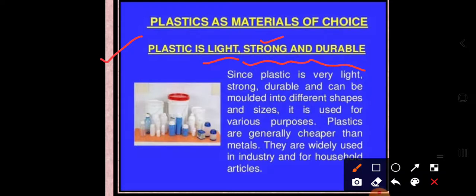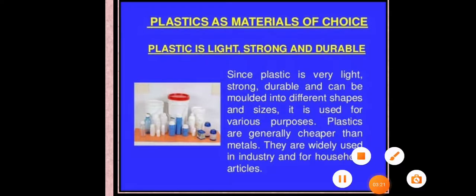Since plastic is light, strong, durable and can be molded into different shapes and sizes, it is used for various purposes.